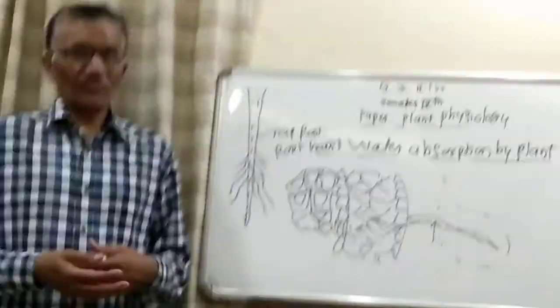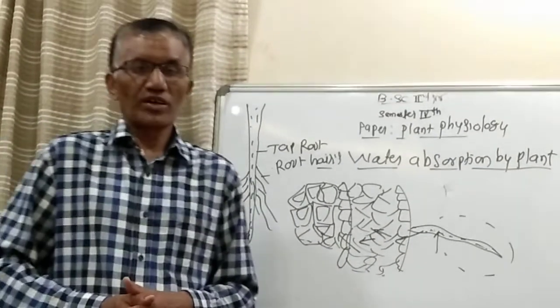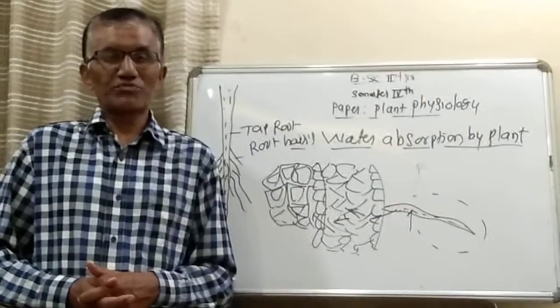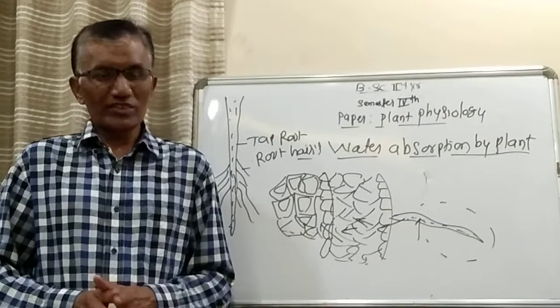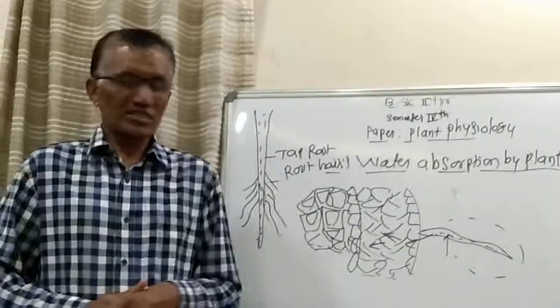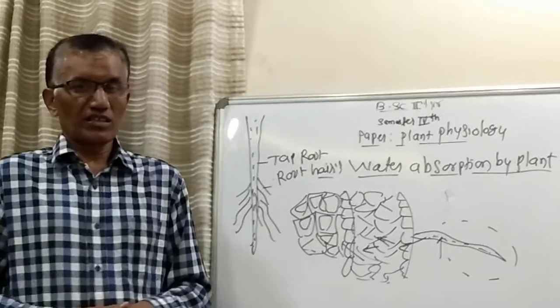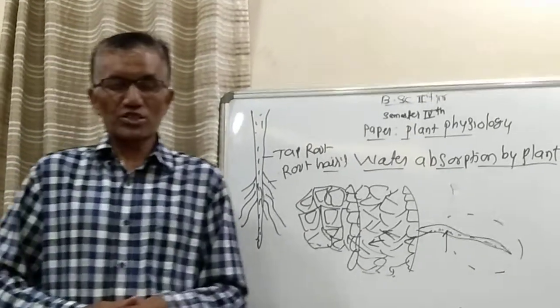Then the second aspect of this chapter is absorption of minerals or inorganic elements by plants. I have already mentioned that the taproot system just above the root cap is responsible for absorption of water.